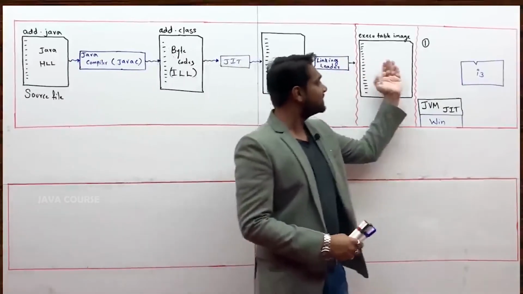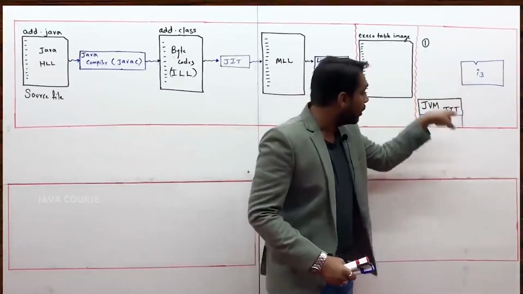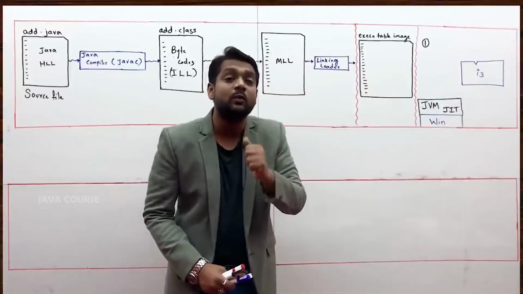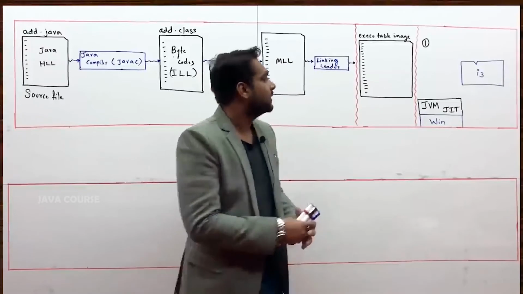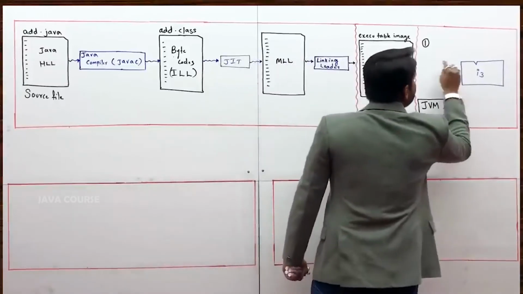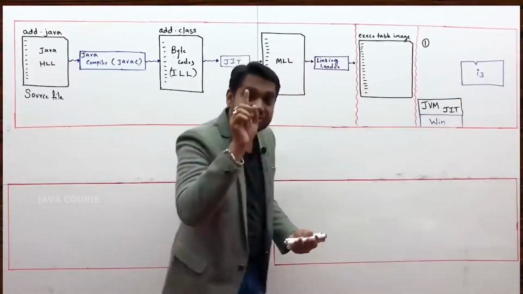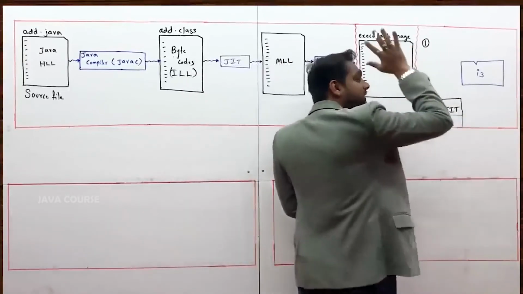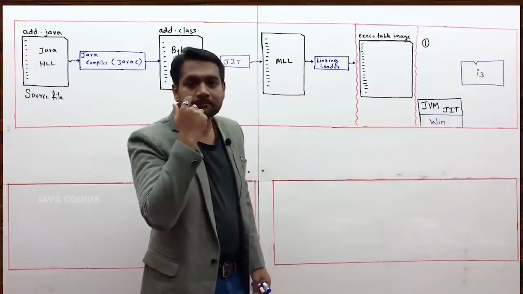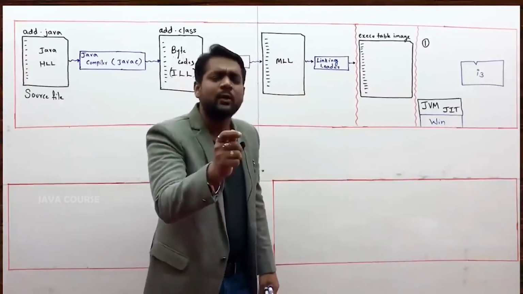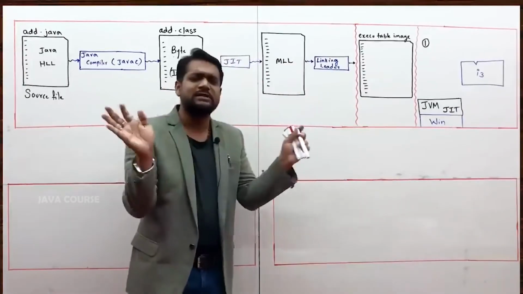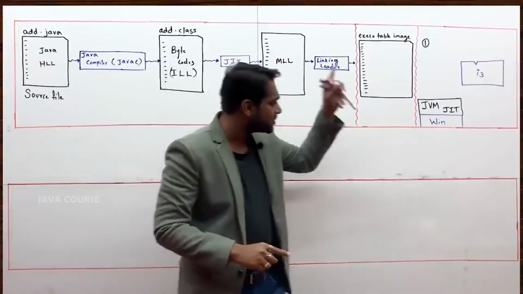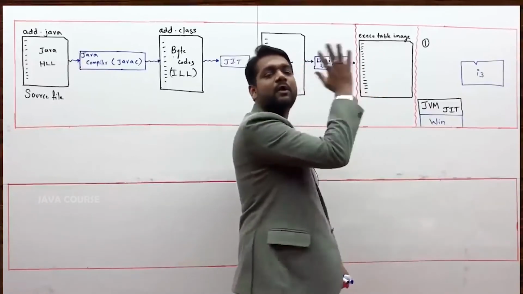Now you are executing a Java program, so your OS will tell the processor to perform one check. If you ask me, sir, what is that one check? You are about to execute a Java program, just check whether JVM is installed in the computer or not. That is the only requirement to execute a Java program, always. To execute a Java program, the only requirement is the presence of JVM. That check would be performed by the processor.